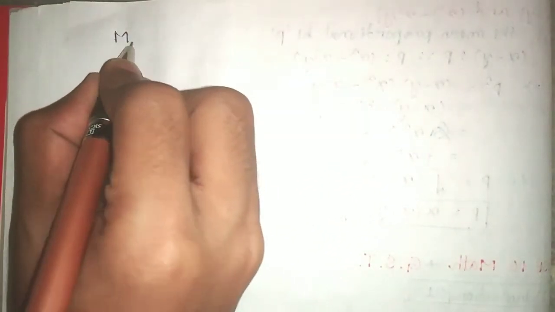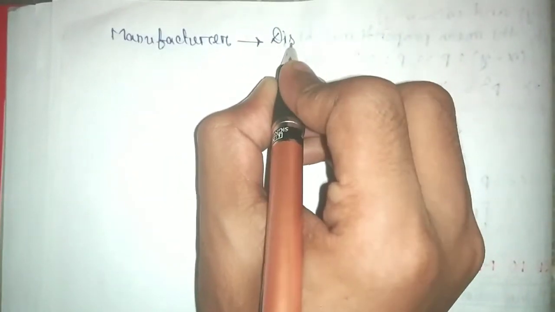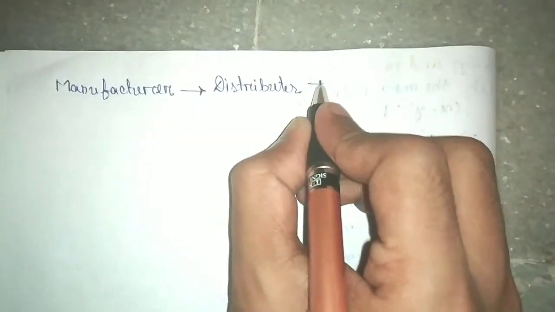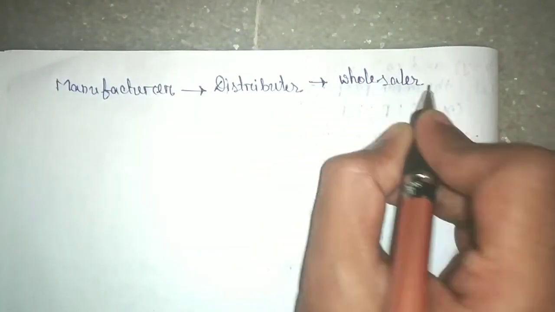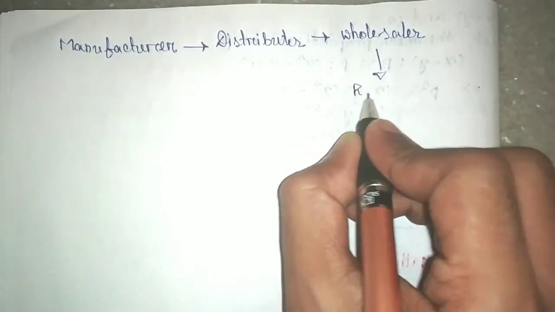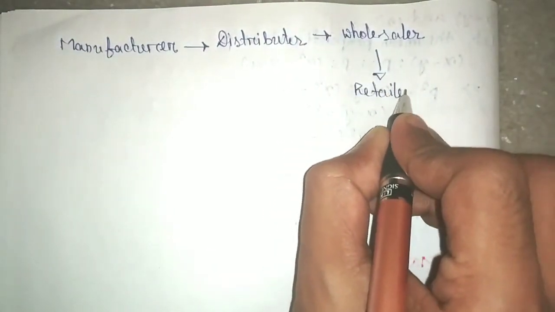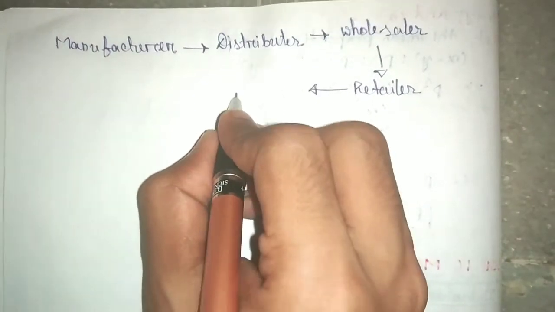Generally a product is sold in three or four steps, after that the consumer gets the product. So manufacturer, then distributor, then wholesaler, then retailer, and after that consumer.